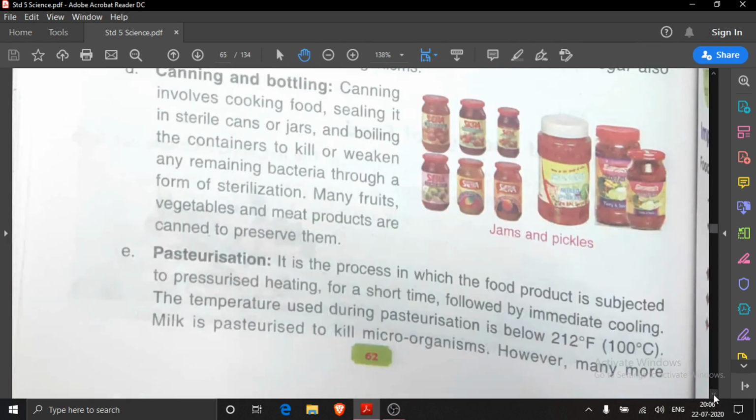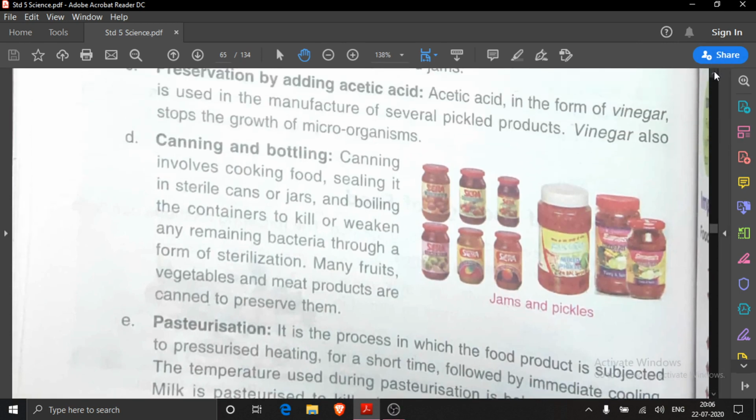Then, what was the second explanation asked? Canning and bottling. You will write here in canning and bottling. How will you explain? You will write, canning involves cooking food, sealing it in sterile cans or jars and boiling the containers to kill or weaken any remaining bacteria through a form of sterilization.